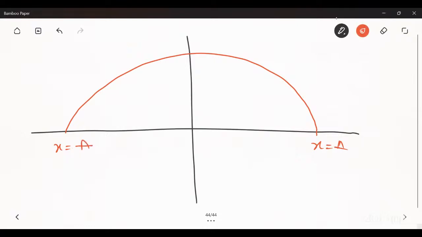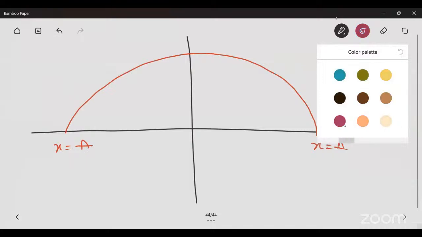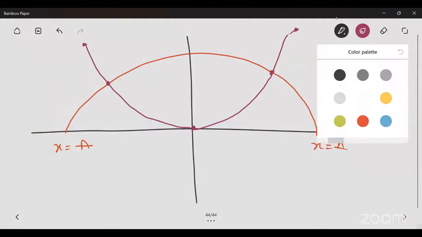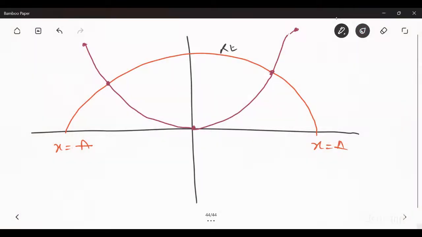And this is the graph of potential energy. It is maximum at the extreme position and minimum at its mean position. So this is the graph between KE and PE.